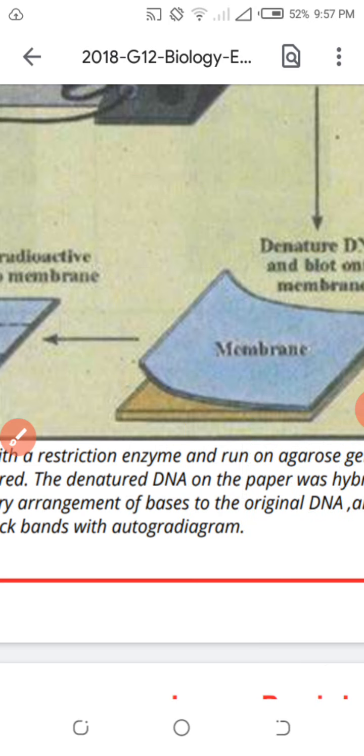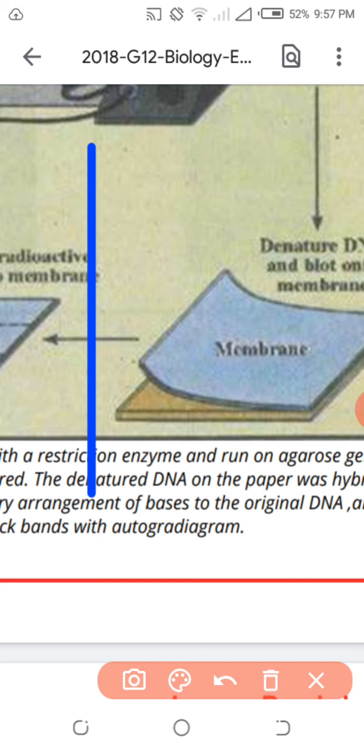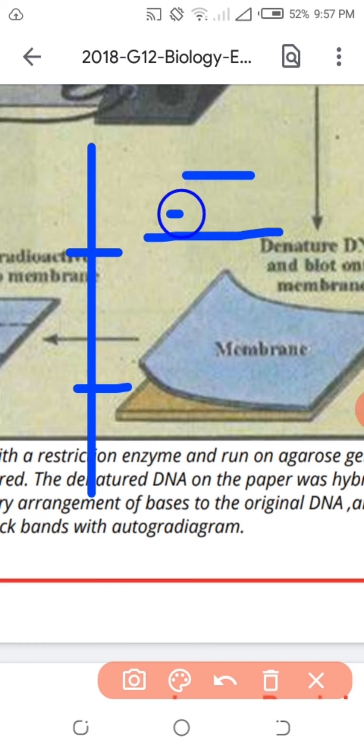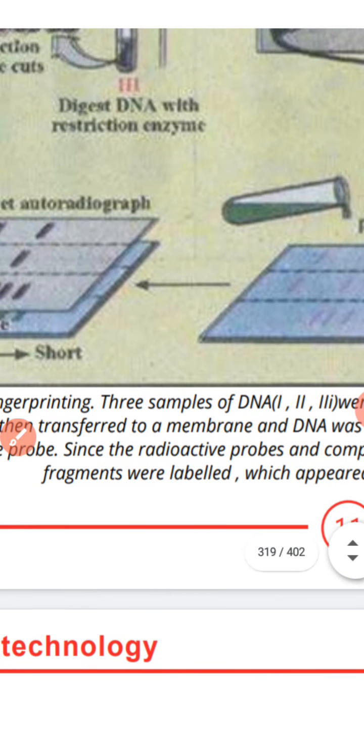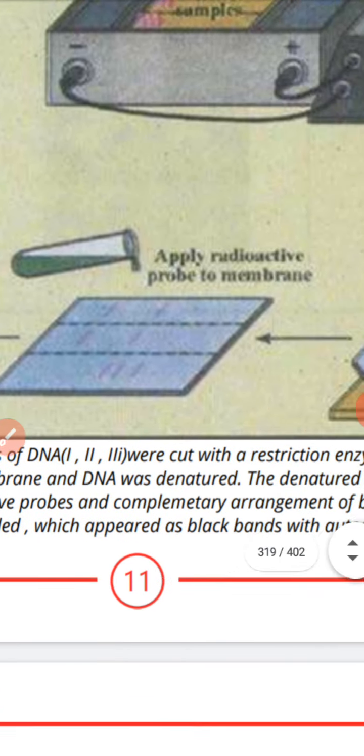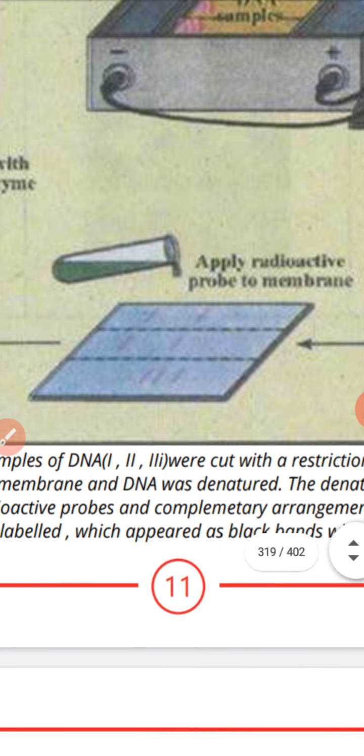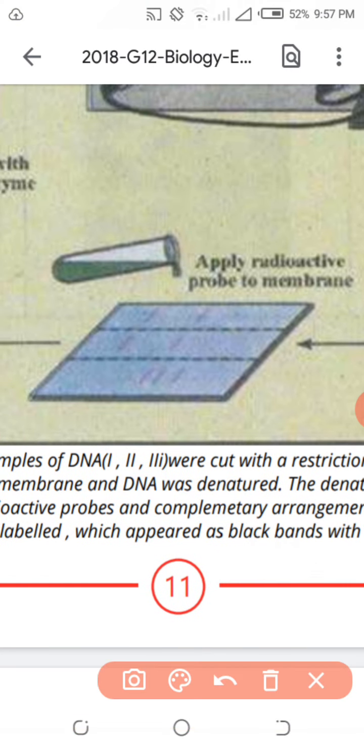Some lengths of the DNA will be smaller, some larger, some intermediate. So the density of each DNA length will be different. These lengths will be separated from each other in this membrane, the agarose gel radioactive membrane. How will they be separated according to density?